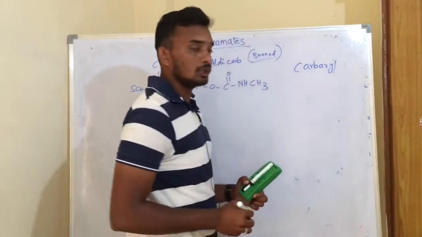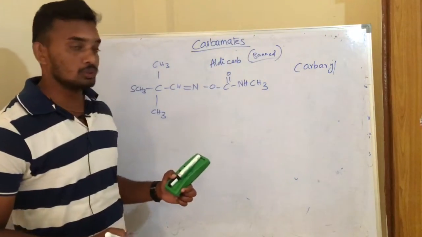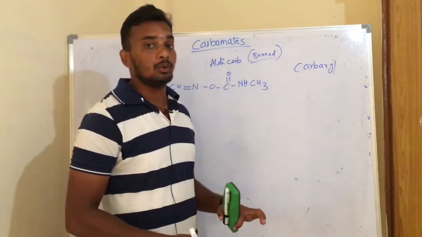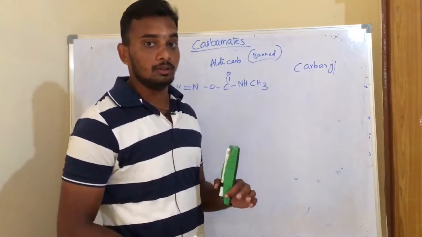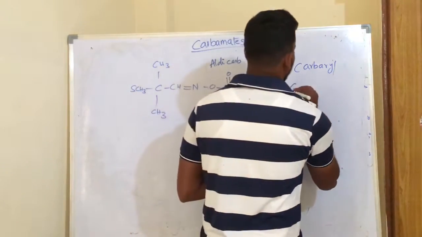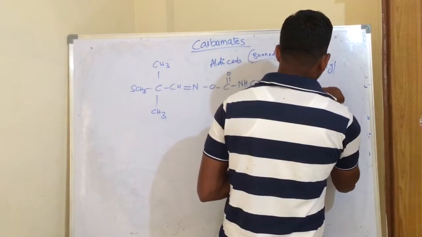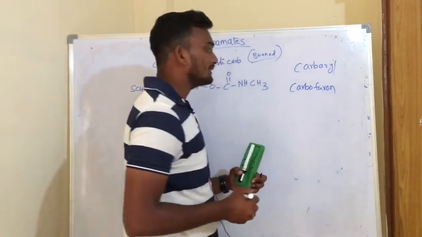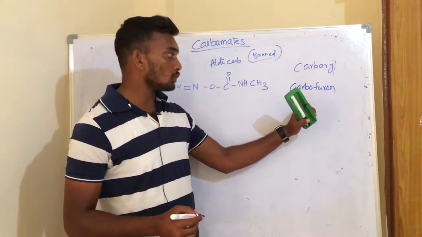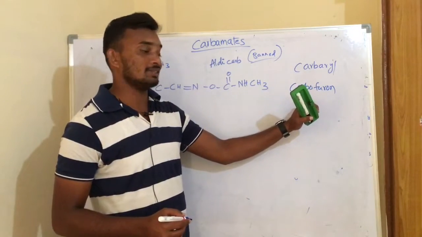Even carbaryl is also banned for use in agriculture. This carbaryl shows some stomach and contact properties to control the insects. And the next compound is carbofuran. This carbofuran is very effective against a wide range of insects. It can also control the nematodes and chewing and sucking type of insects.